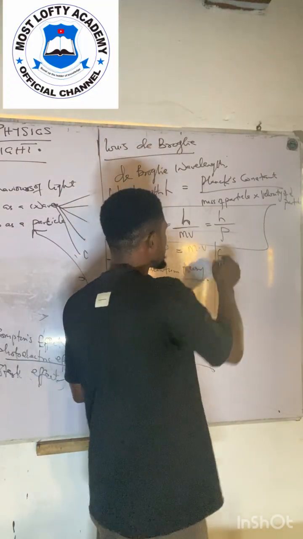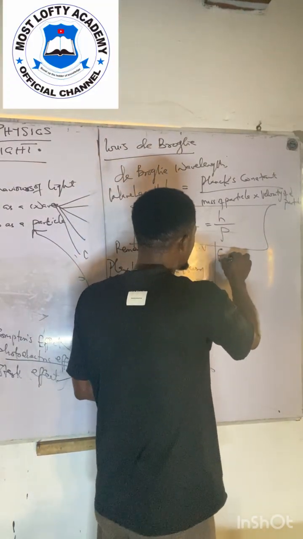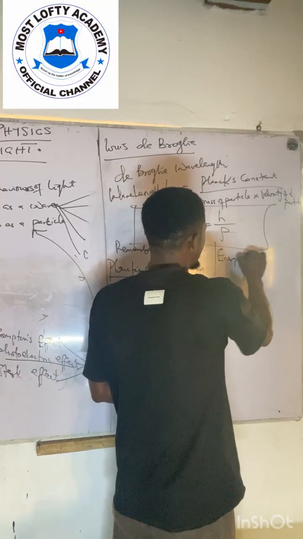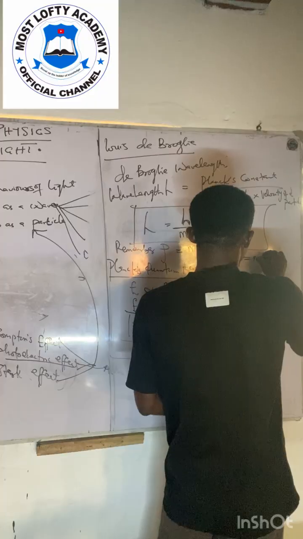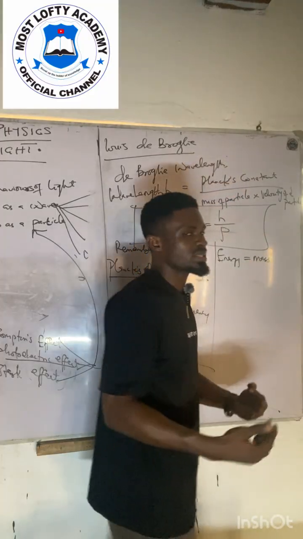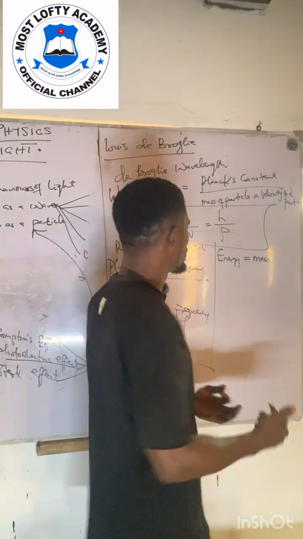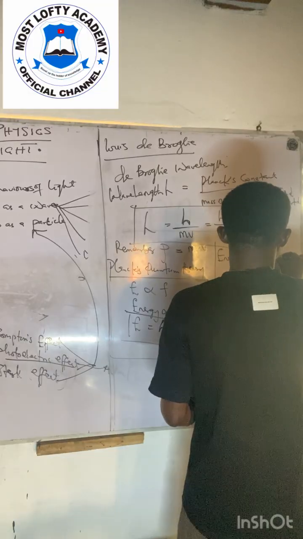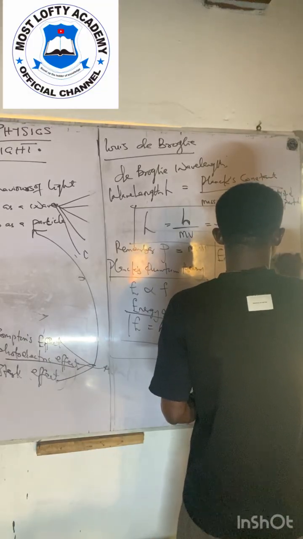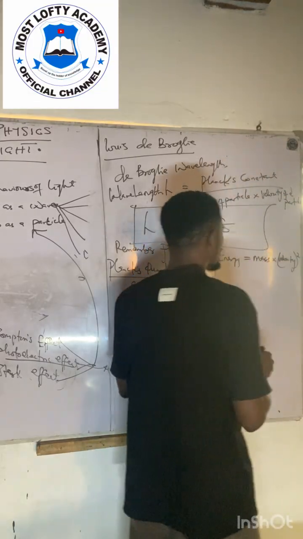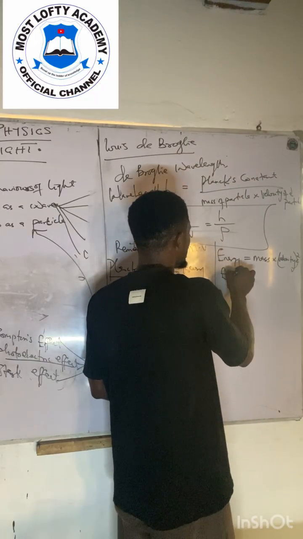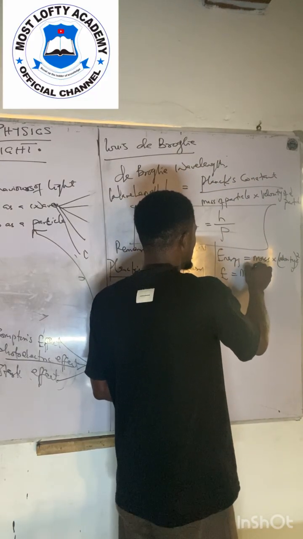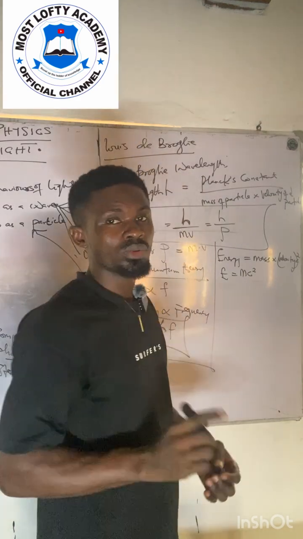You observe that the energy possessed by that photon is actually equal to the mass of the particle, which is the mass of the photon, times the velocity squared. Here the velocity is seen as c, so you're going to have that E is equal to mc squared. Are you with me?